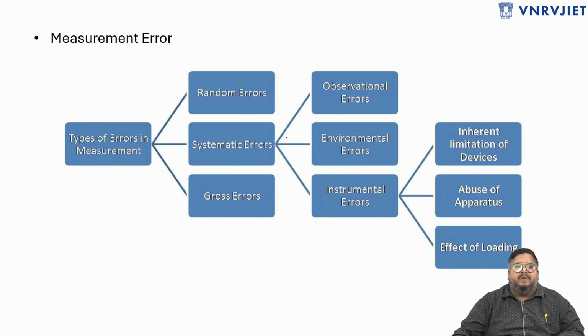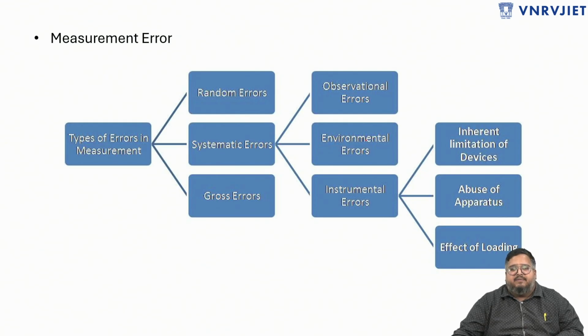Next are systematic errors. These errors are classified into three types: observational errors, environmental errors, and instrumental errors. Observational errors, for example, parallax error. When we are using a deflection magnetometer, the parallax error is called an observational error.